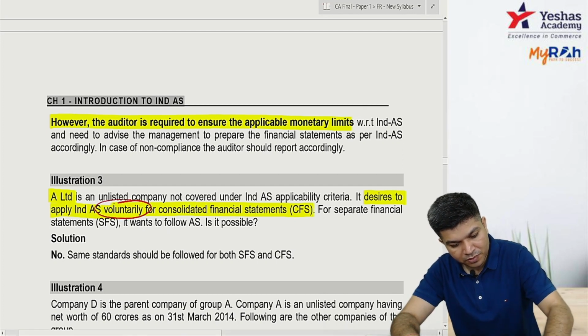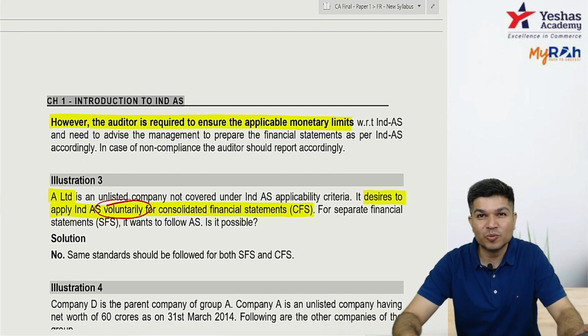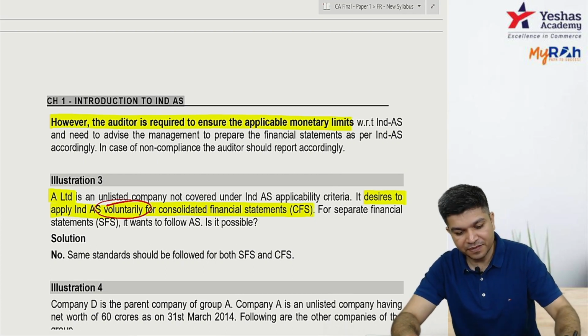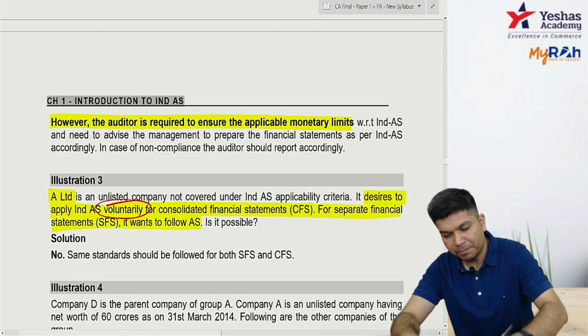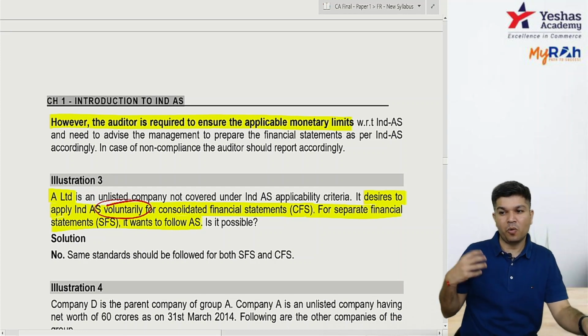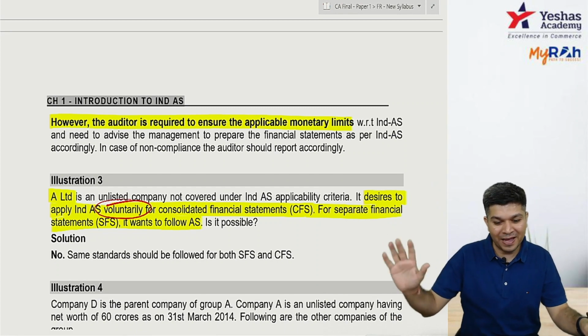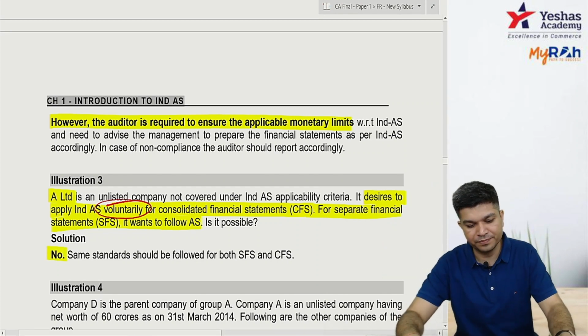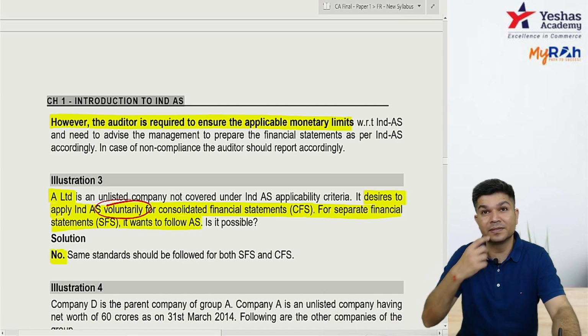For SFS, they want to follow AS. Is it possible to follow in part and not follow in part? I want to adopt voluntarily, but only for CFS purposes; for SFS, I'll go for AS only. Is it valid? The answer is no.